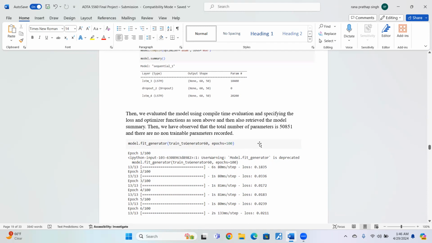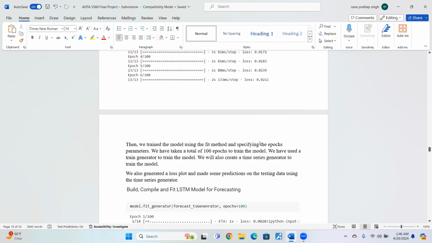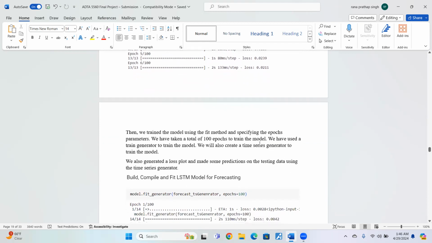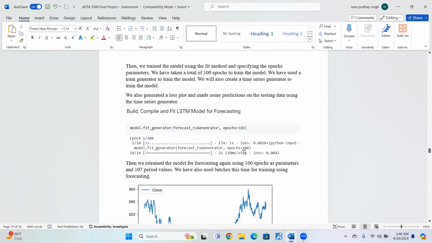The train series generator is a building block of the neural network. We have also created a time series generator to train the model. The time series generator and the transformer generator are building blocks of the neural networks. We have also generated a loss plot and made some predictions on the testing data using the time series generator.